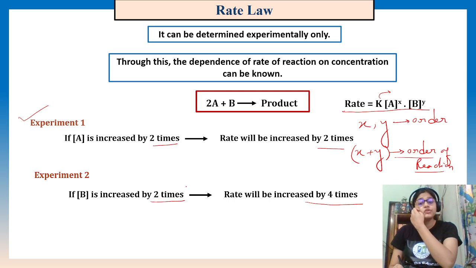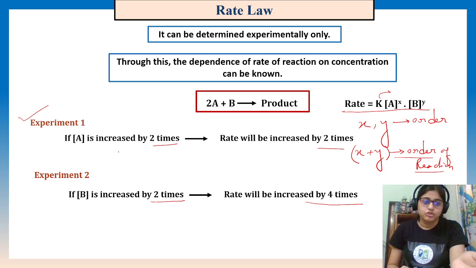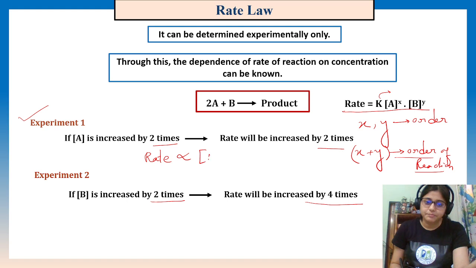So how does this happen? If A is increased by 2 times, the rate increases by the same amount. So how can we write that? Rate is proportional to A, only with respect to the A concentration. Here, is rate proportional to B?